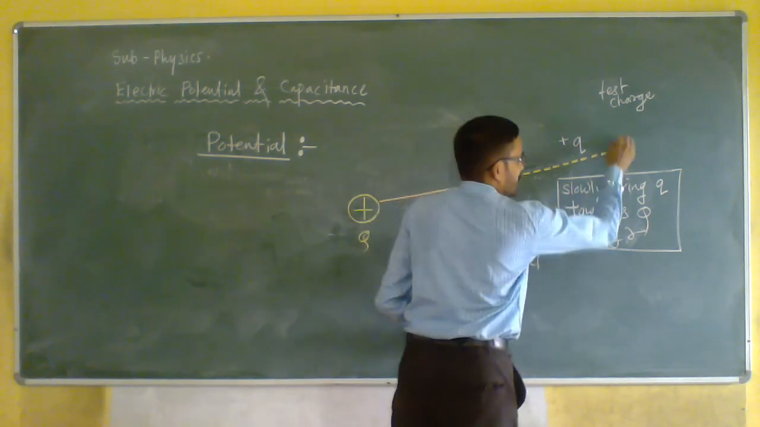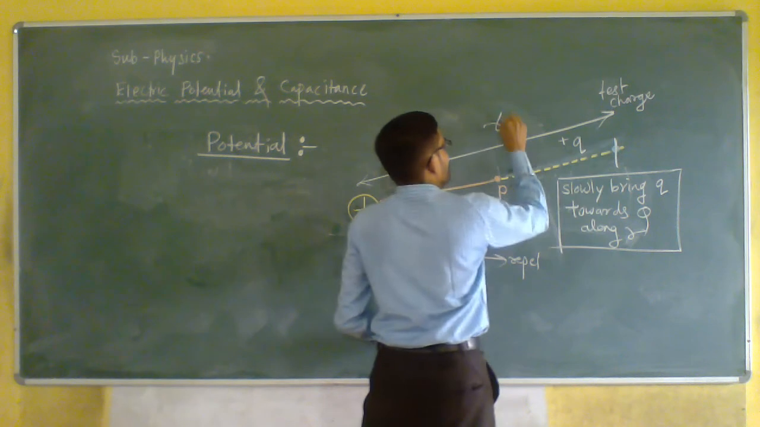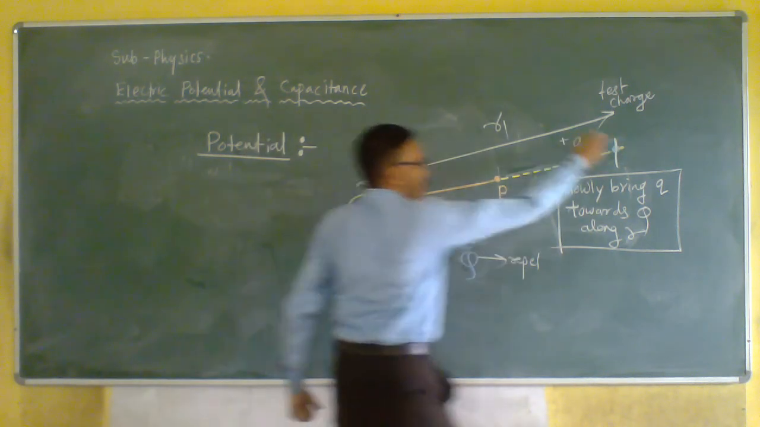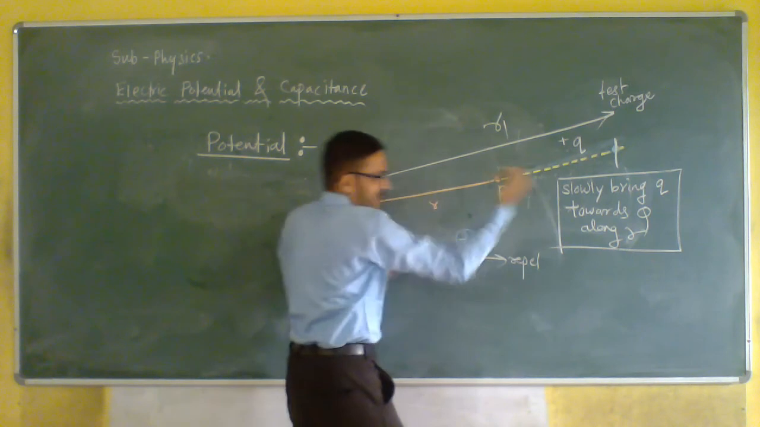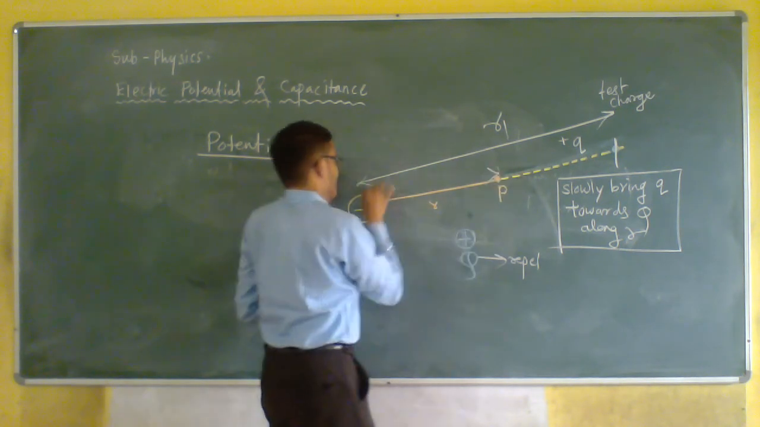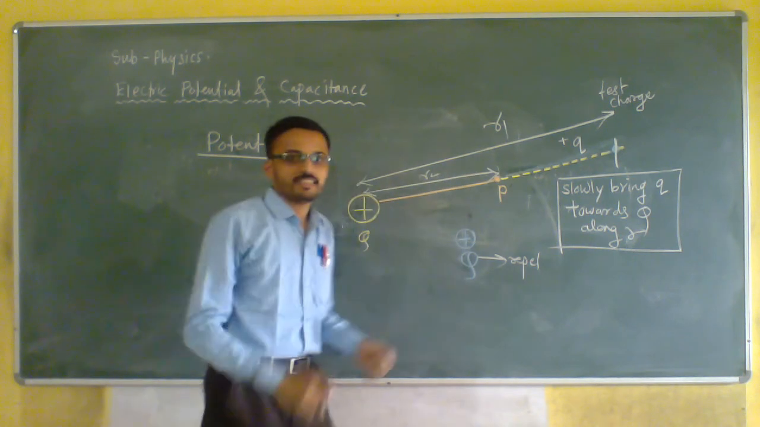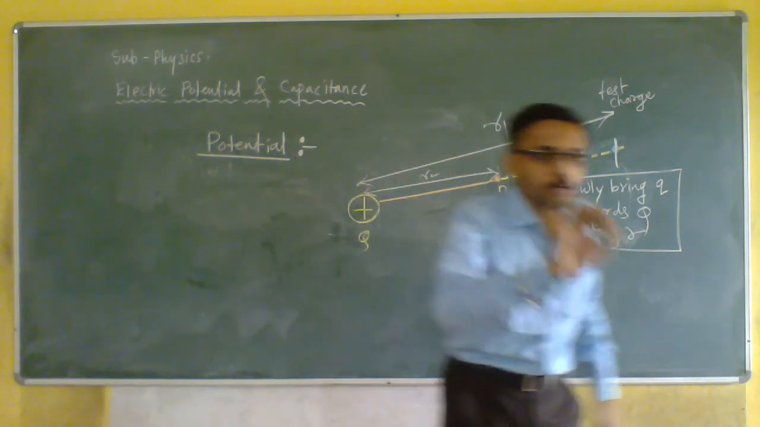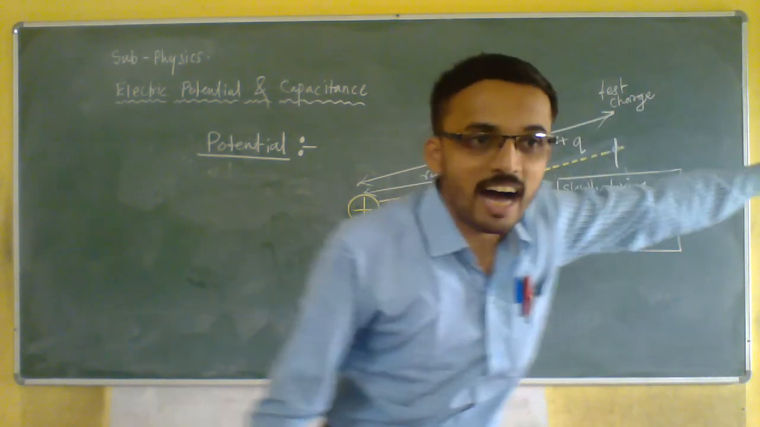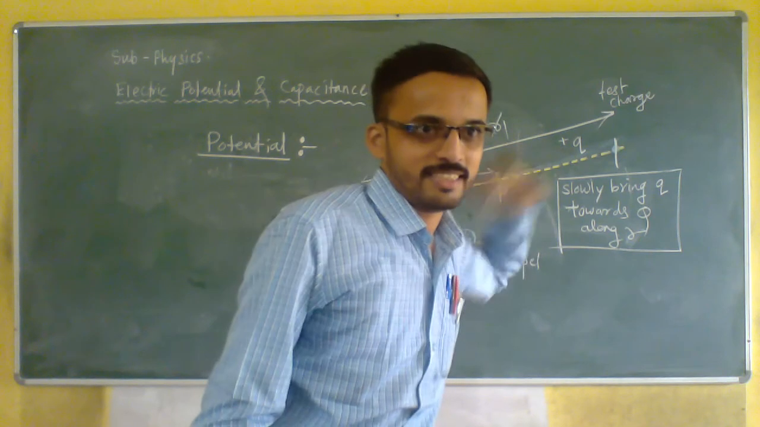Suppose here it is there. Okay. Suppose this is my distance, first distance R1. And now from R1 I will decrease the distance, so that my charge moves towards my source charge. And I will bring that charge here. And suppose this distance is my R2. Now this, let's forget about it. So what have I done? I have moved my test charge from a longer distance towards the source charge.